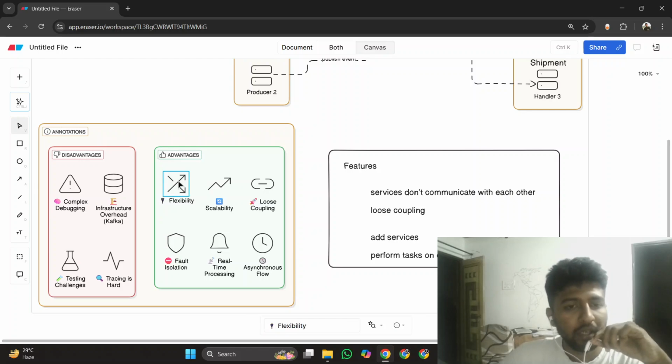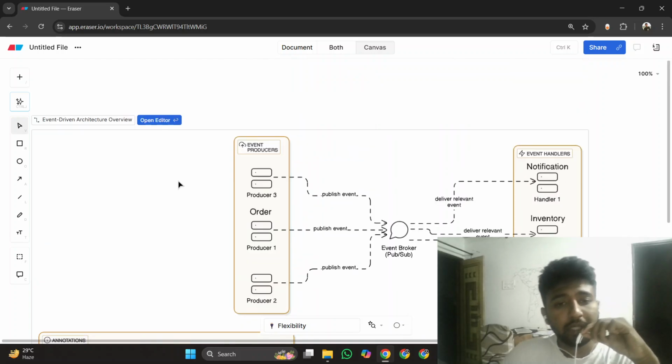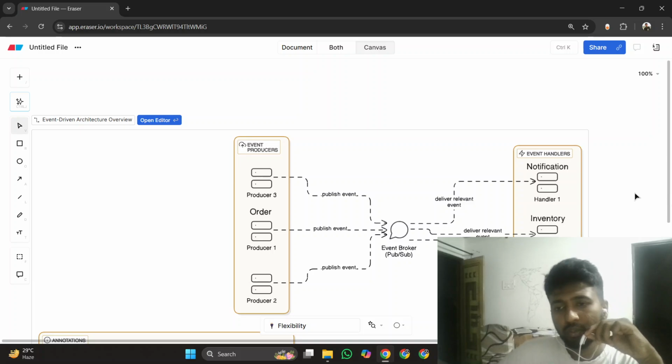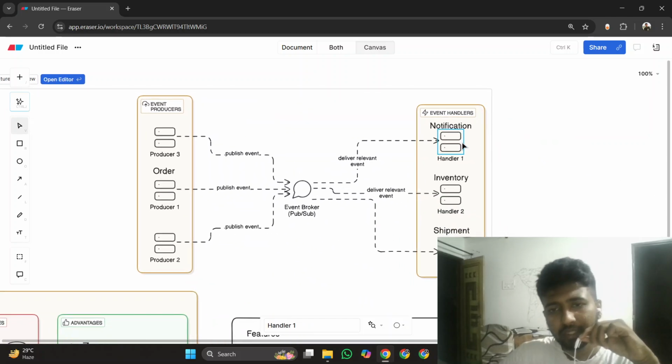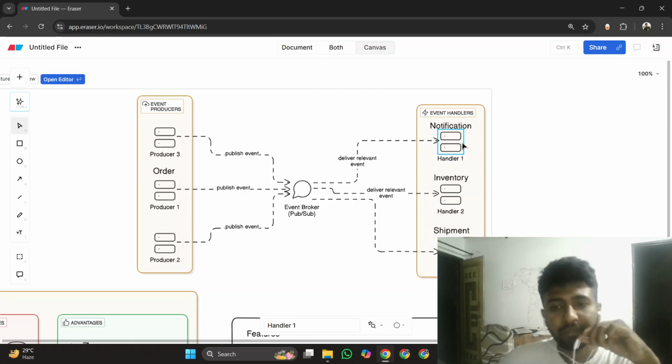Advantages. When we talk about advantages, you have flexibility in this architecture. What I mean by flexibility is you can add as many services as you want. So, for example, there are three services, and if you want to add a payment service in this architecture, it is really easy to add a payment service in this event driven architecture.